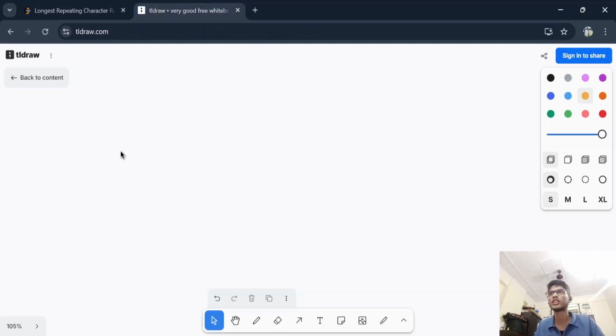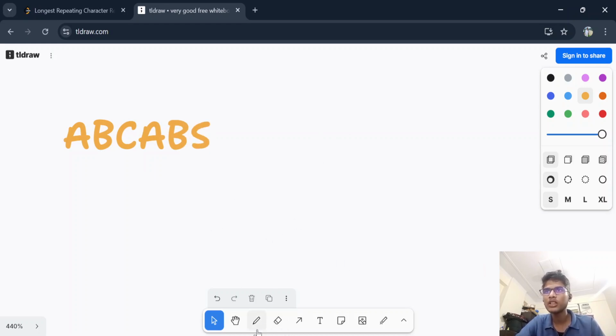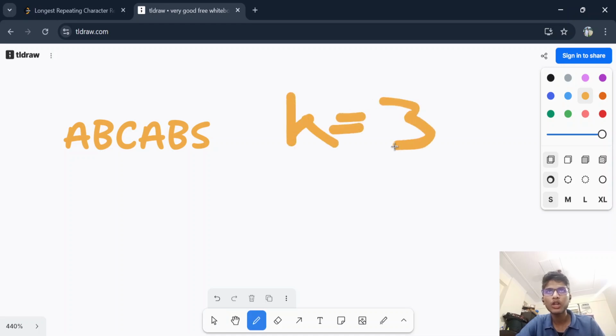So let me show you what they are talking about. Suppose I have a string like this. This is not a very good example which they have written. Suppose I take A B C A B S. Suppose this is the string, and k is, suppose k is equal to 3. So let us take k as 3. So we can replace three characters and we have to form the longest string.